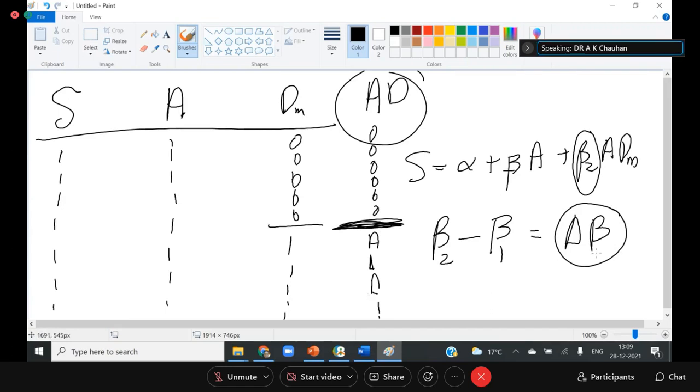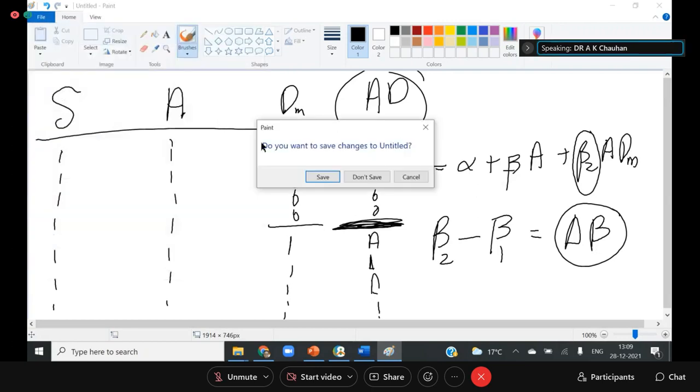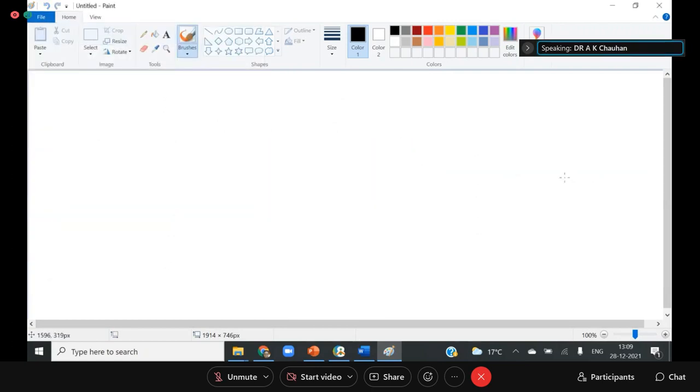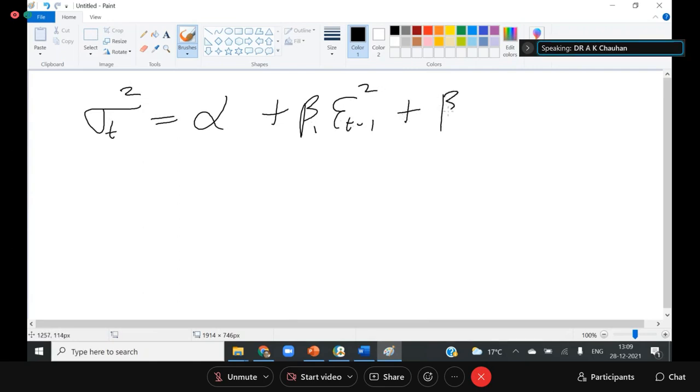Now we are using this differential beta in the GARCH model. So how can we use it? Let me show you. My GARCH model is sigma t square equal to alpha plus beta 1 into e t minus 1 square plus beta 2 sigma t minus 1 square.